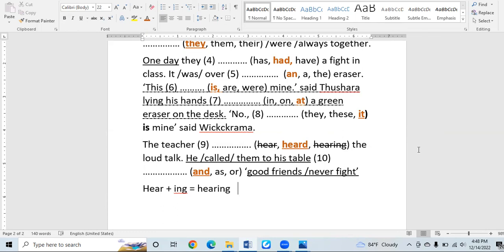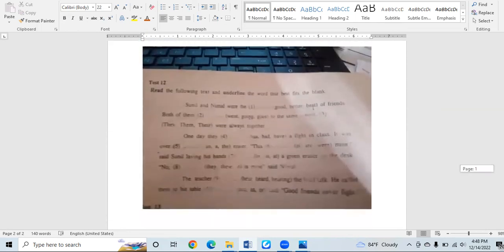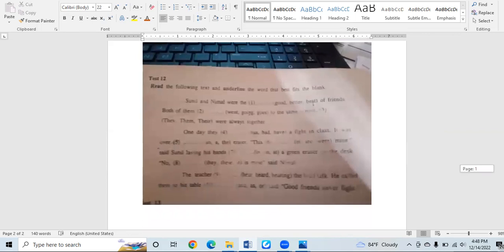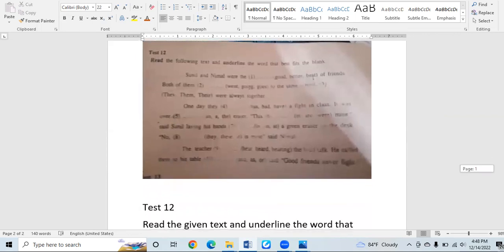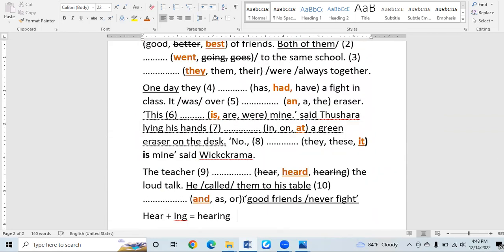And something is missing here, and might be said. Yes, said is missing. Said good friends never fight. The word said should be there. Said good friends never fight. Now, he called them to his table is one sentence.